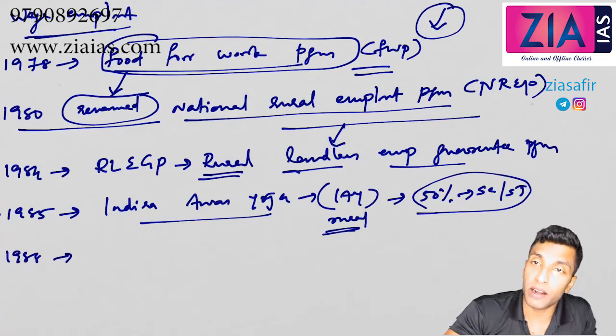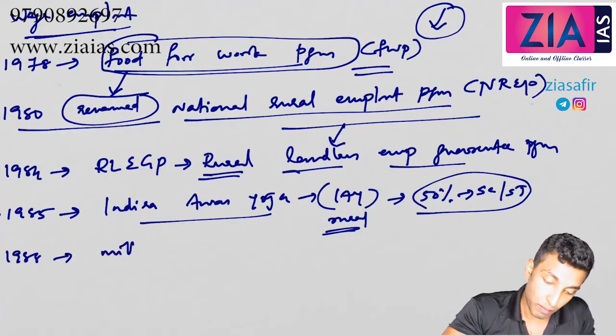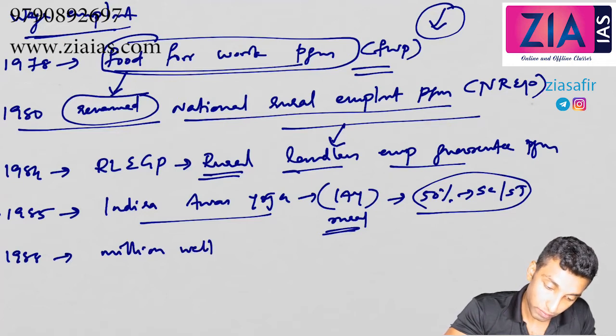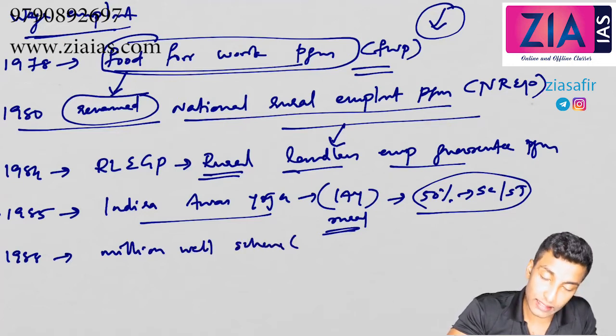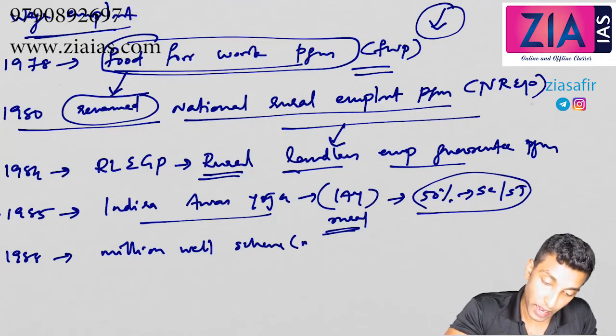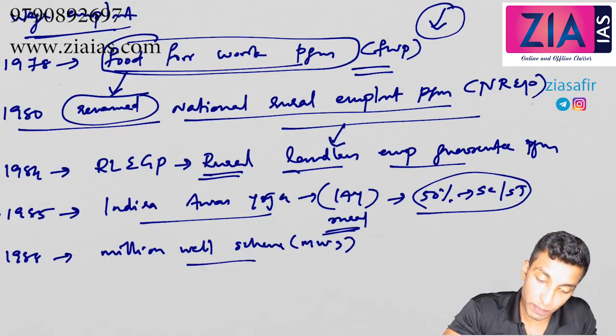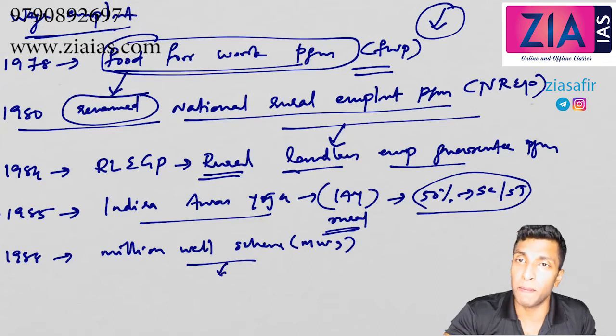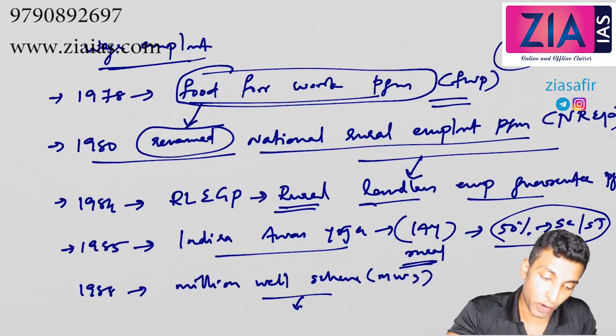1988 Million Wells Scheme. As its name indicates, 1 million wells to be developed, created. Okay, MWS. What is the purpose? The objective is basically, firstly, it is part of wage employment we are discussing.